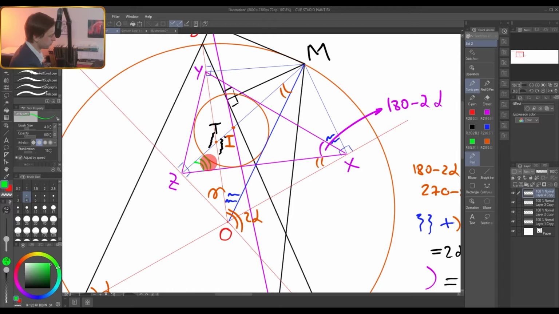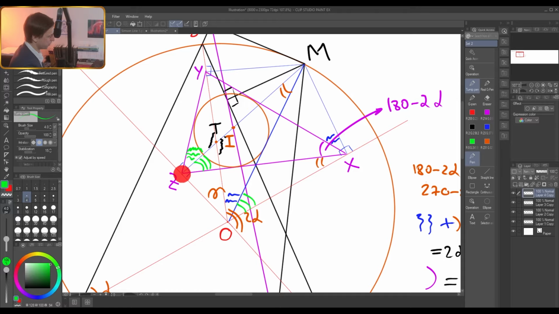And is it some angle in a cyclic quadrilateral? Obviously it is. This one is the angle in quadrilateral ZMXO, and it's equal to this angle, right? Okay, so what about the other part? The other part, let me mark it, for example, like this. Is it an angle in some cyclic quadrilateral? And it obviously is. So let's look.